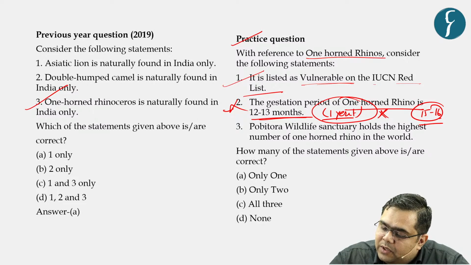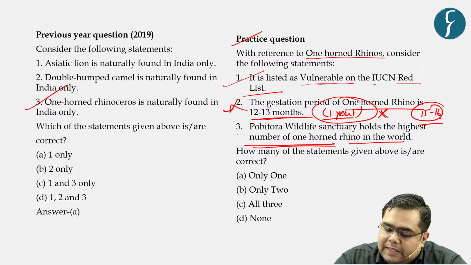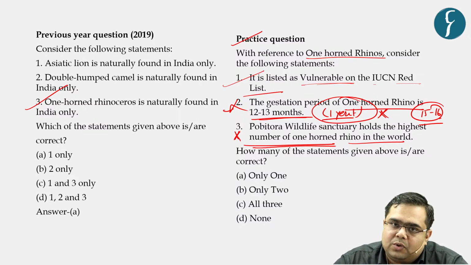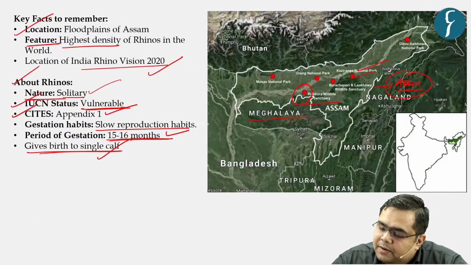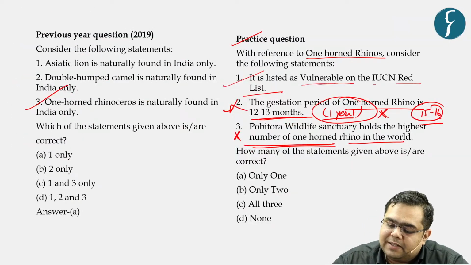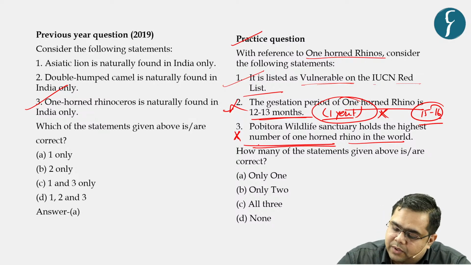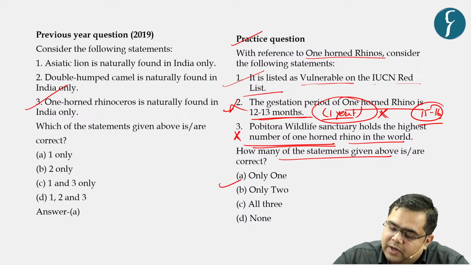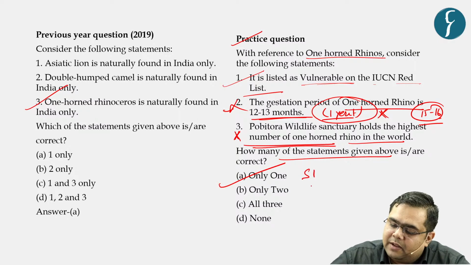Pobitora Wildlife Sanctuary holds the highest number of one-horned rhinos in the world. So no, this is again incorrect. The density of rhinos is highest in the world in Pobitora Wildlife Sanctuary, but the rank for the highest number of rhinos in the world goes to Kaziranga National Park, right? But the highest density is in Pobitora Wildlife Sanctuary. So, how many of the statements are correct or incorrect? Only one statement is correct, that is statement 1.